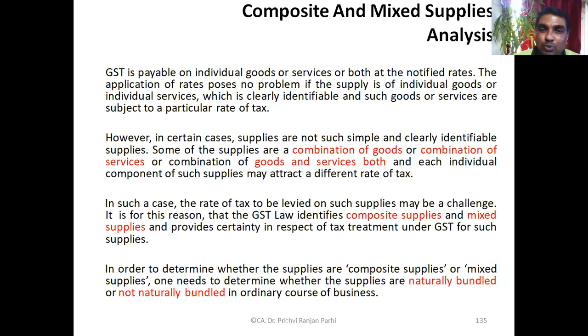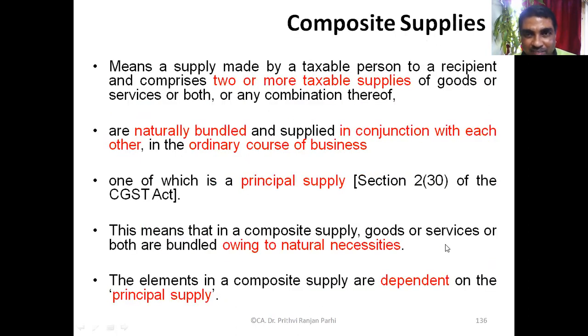And to distinguish whether it's a composite supply or a mixed supply, one has to consider whether these supplies are naturally bundled or not naturally bundled. So what is the key issue? How they are bundled. Are they naturally bundled or not naturally bundled?